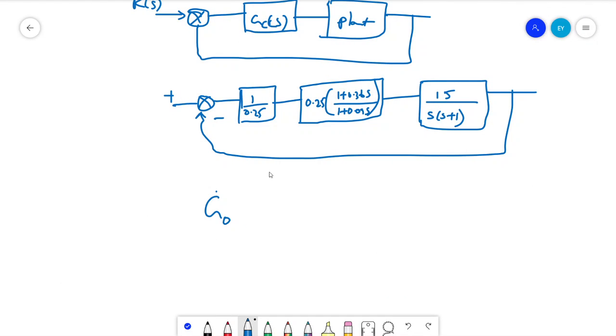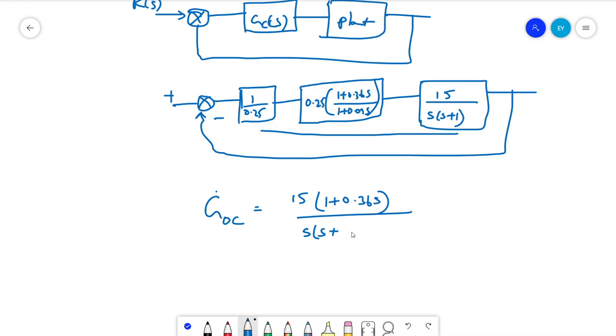So G open loop, if I am writing this whole transfer function as an open loop transfer function, let's cascade that. The open loop cascade compensator is given as 15 into (1 plus 0.36 s) divided by s into (1 plus 0.09 s) into (s plus 1).